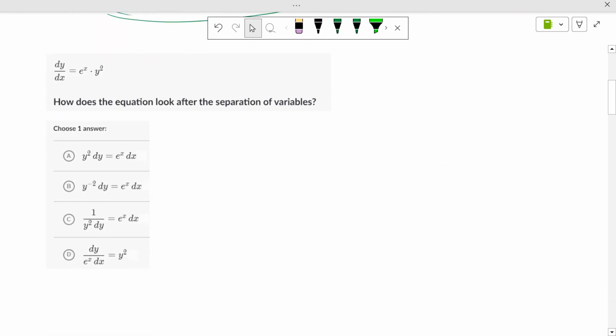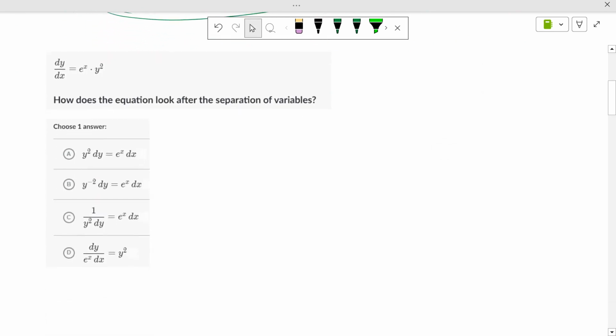Okay. How does the separation of variables look like for this one? Well, our y's have to go on the left and our x's have to go to the right, right? So if we divide by y squared, it's 1 over y squared, correct? So it's y to the negative second, or 1 over y squared. Then we multiply by dx on each side.